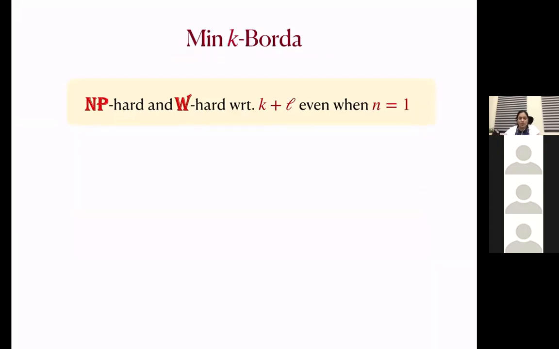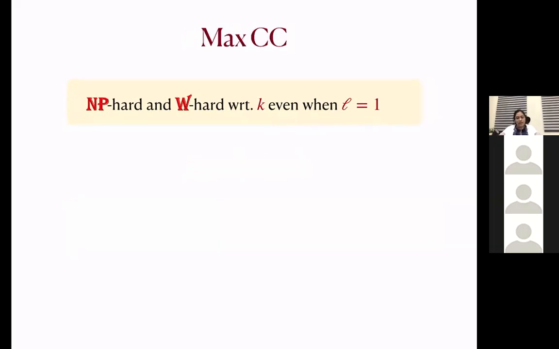Okay. So min K-Borda, where we take the minimum over the layers, is NP-hard and W-hard with respect to K plus L, even when we just have one voter. So we cannot hope for FPT algorithms with respect to any natural parameters. But sum K-Borda is a polytime solvable problem. Next we will discuss max CC.